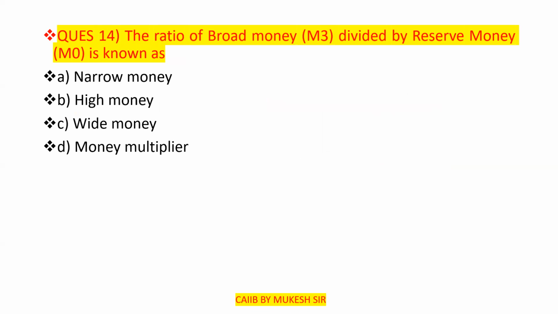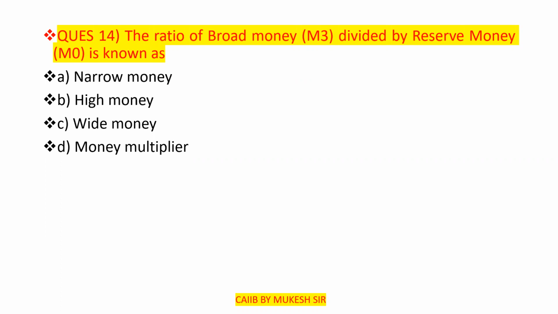Very, very important. What is the ratio of broad money divided by the reserve money? It is known as narrow money, high money, wide money, or money multiplier. So what will be the correct answer under that?